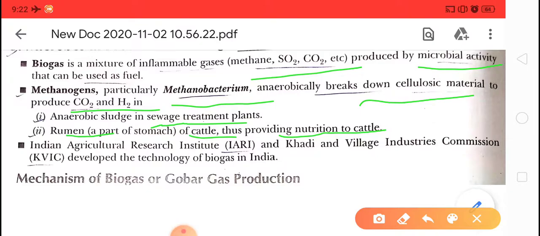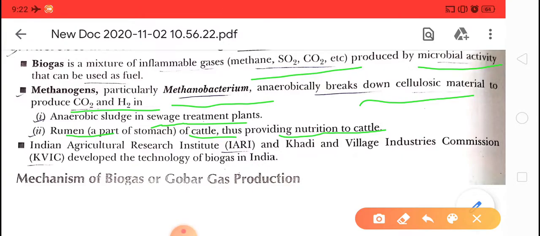The methanobacterium acts on cattle dung and releases methane, SO2, CO2 gases which are used for cooking and lighting.